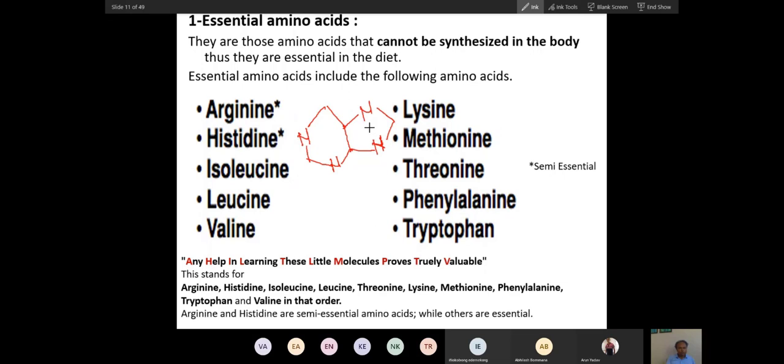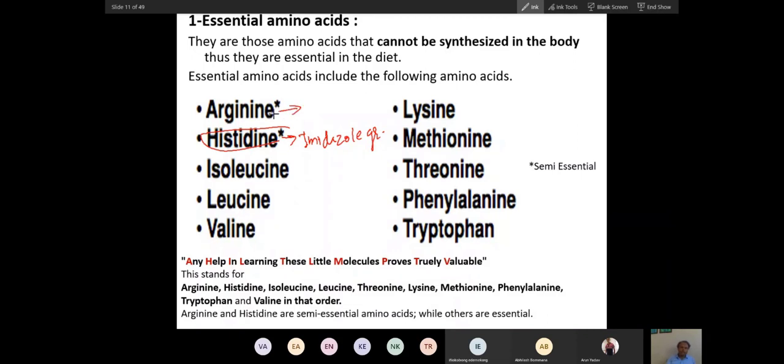Diazo, imidazole. 2-azo means nitrogen. A five-membered ring with 2 nitrogens is called an imidazole group. And histidine has an imidazole group. So that is why this is a very difficult type of group. That is why this is an essential amino acid.